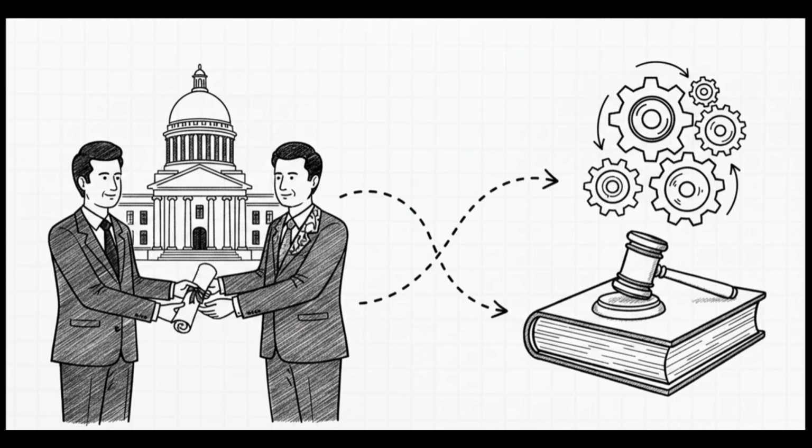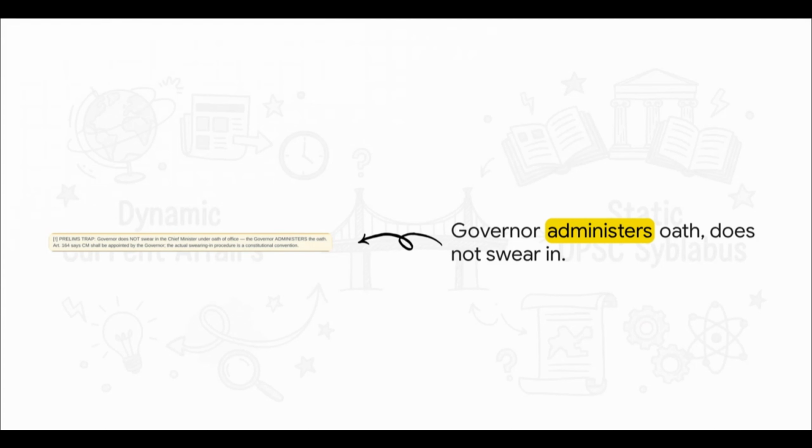But looking at this from a strict UPSC perspective, we really need to dig into the constitutional mechanics here. How exactly does a Chief Minister formally assume office? Well, watch out, because here's a classic prelims trap for you. You know how UPSC loves to test your precision on terminology, right? Article 164 of the Constitution clearly states the Chief Minister shall be appointed by the governor.